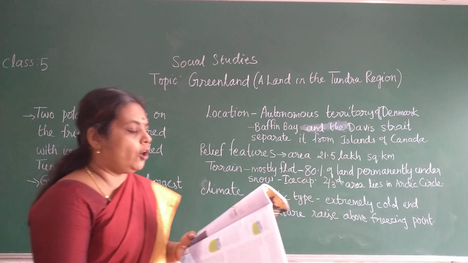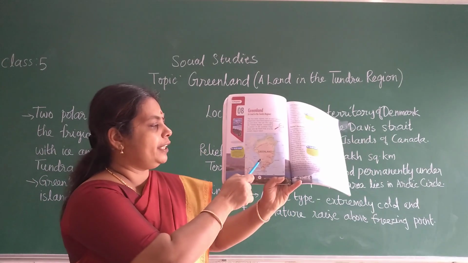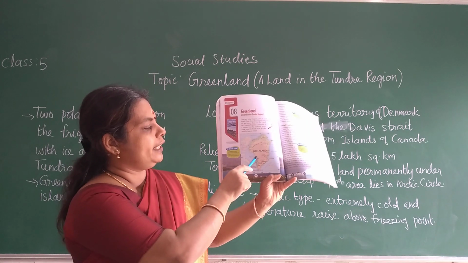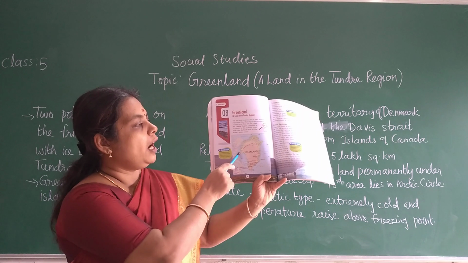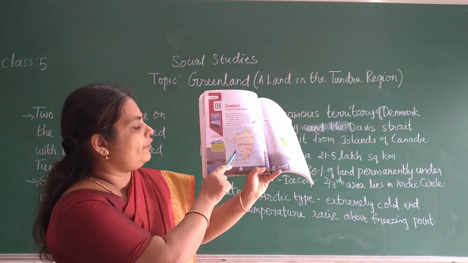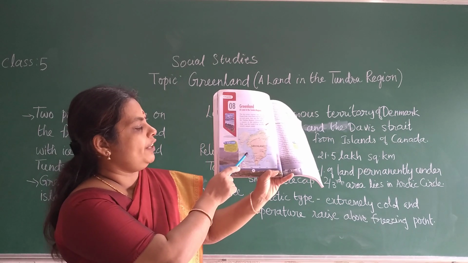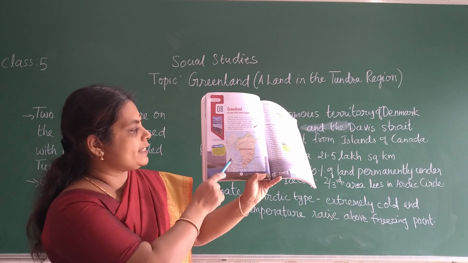The nearest continent to Greenland is North America, children. This Greenland country is there, and the closest part is North America. Here you have Baffin Bay, children. Baffin Bay and the Davis Strait separate it from the islands of Canada.